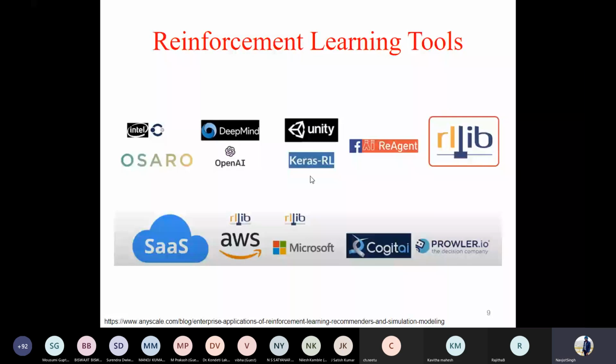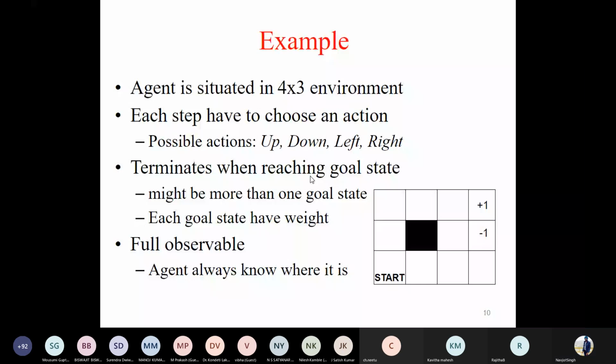Now, let's start with classical reinforcement learning. How can I model this problem and how do I solve it? We have designed the environment that you can see. It consists of 12 grids, a 4x3 environment. There is a start state which has been marked.